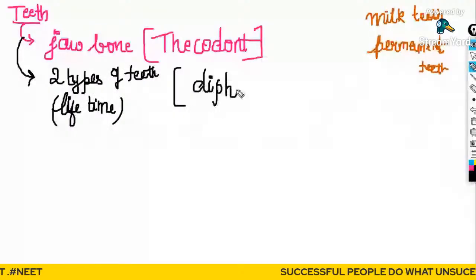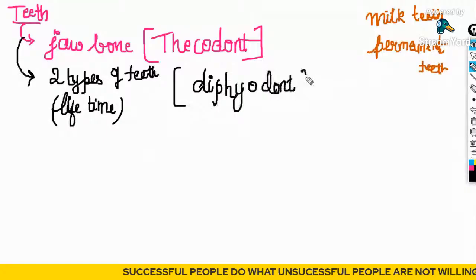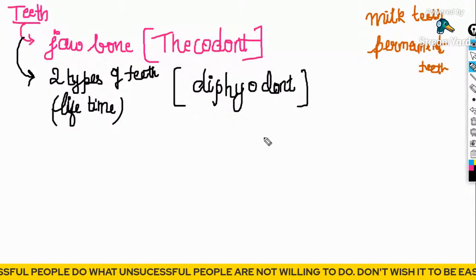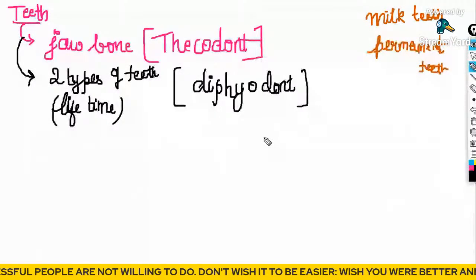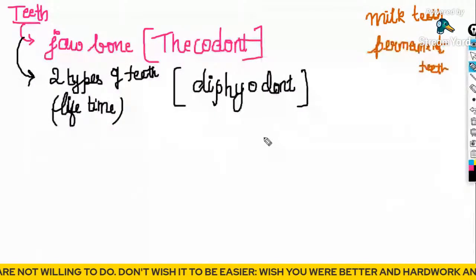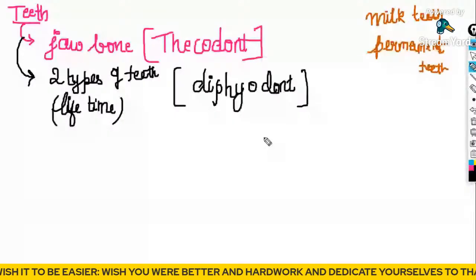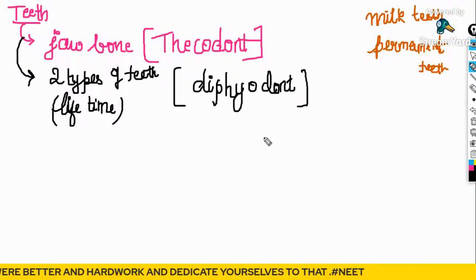Di means 2. Since human teeth are arranged in the jawbone, you call them Thecodont, and since there are 2 sets of teeth during the lifespan, you call them Diphyodont.